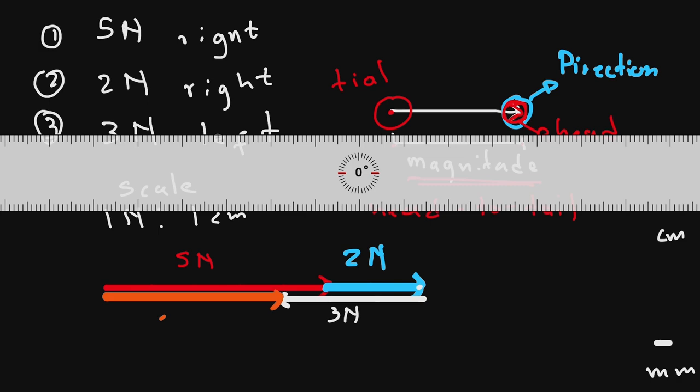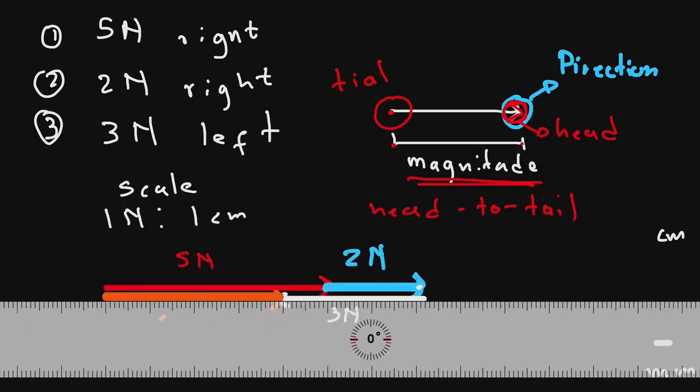But now, how do we measure the magnitude of our resultant force? We use our ruler. We already know that 1 centimeter is the same thing as 1 newton. So we're going to read all the centimeters that we have. This is going to be our 0, and then we have 1, 2, 3, 4.